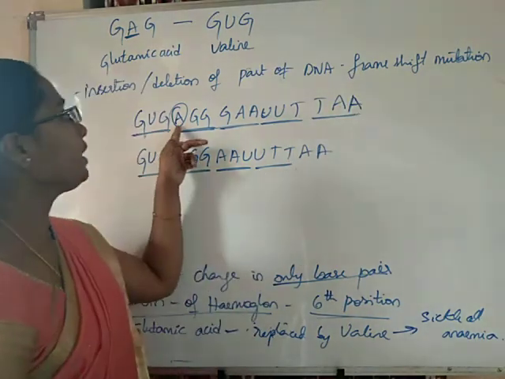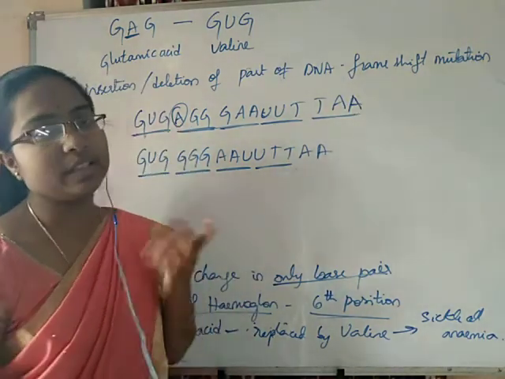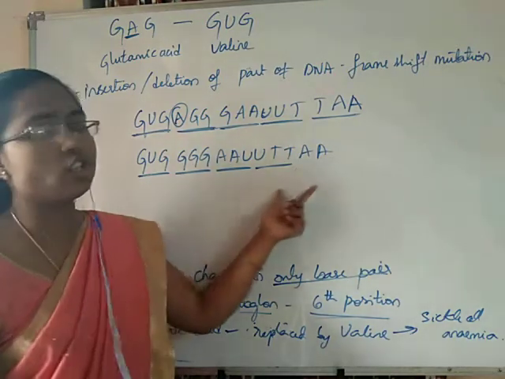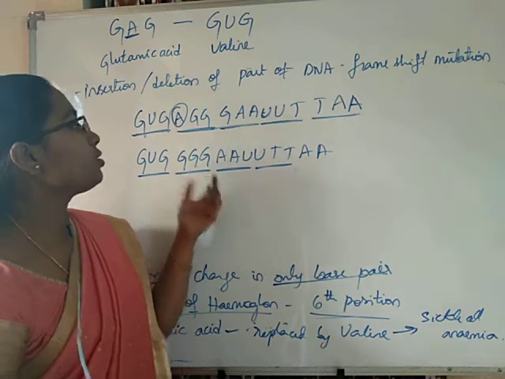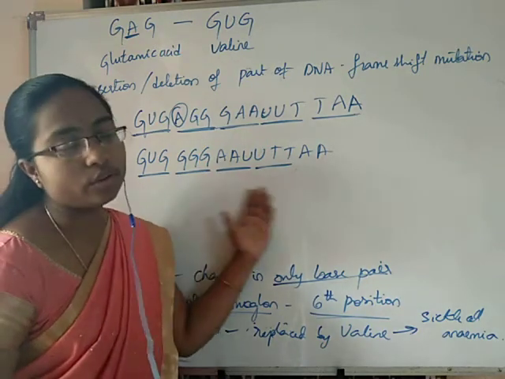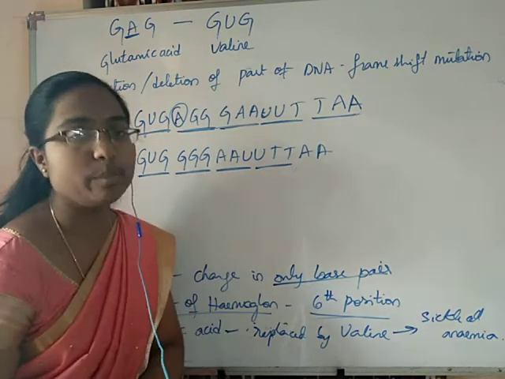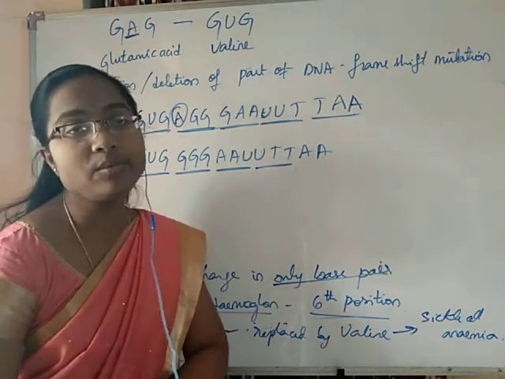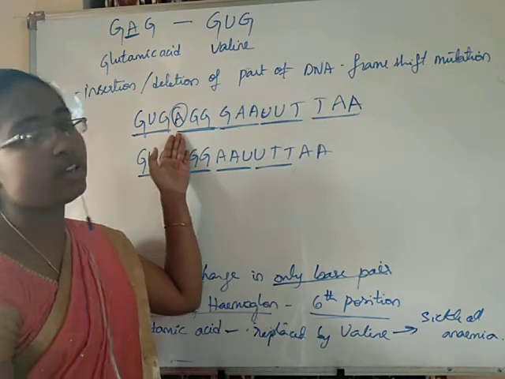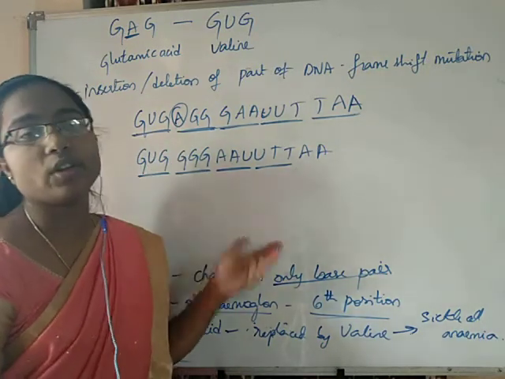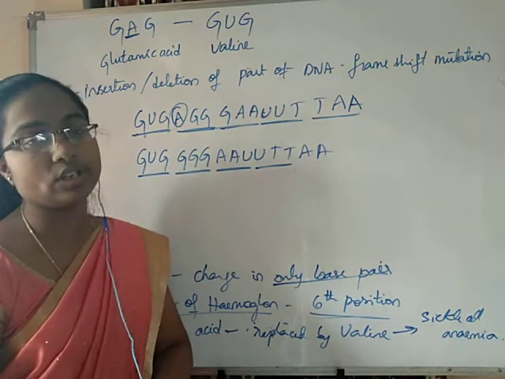Here, only one base pair is deleted, and see how big a change has occurred in the reading frame. AGG is not seen. So, the entire frame of reading of the DNA will be changing. That is frame shift mutation due to insertion or deletion. If any nucleotide is newly inserted, then also the same will happen, and frame shift mutation will occur.